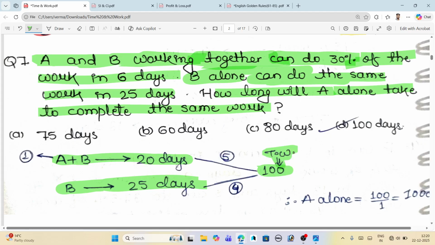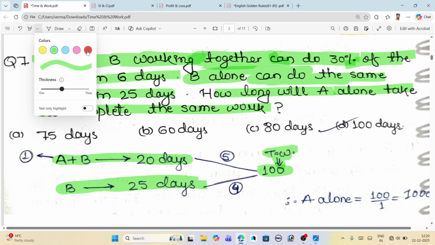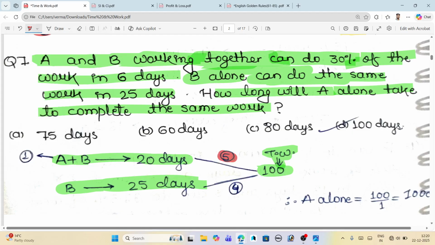What is the efficiency? 100 divided by 20 is 5. This is the efficiency of A plus B, and the efficiency of B is 4. We get the 4 because 100 divided by 25 is 4.